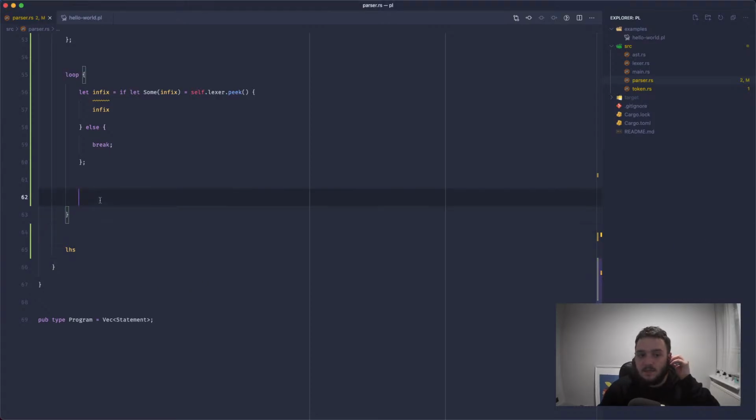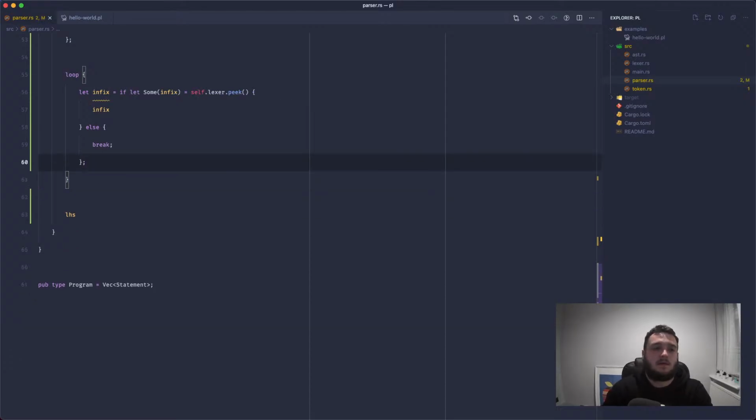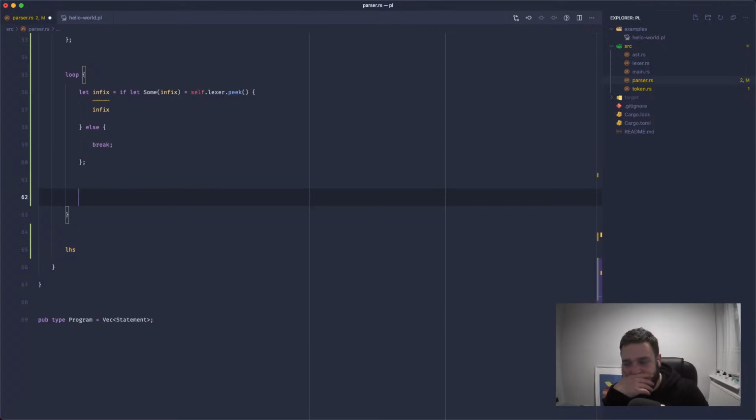We'll say let literal equal infix literal. We don't really care about the type right now. We just care about what the literal is. We're going to match it against a binary operator or something like that. Or do we? I think I'm getting ahead of myself. So let's parse out the infix. Once we've got the infix, we need to get the binding power for that operator.